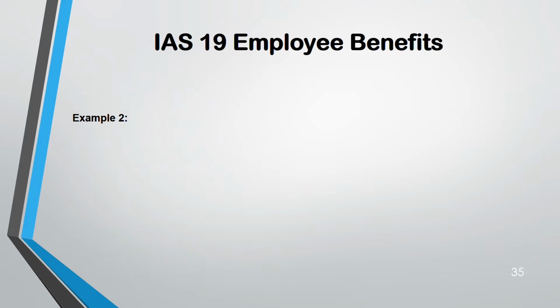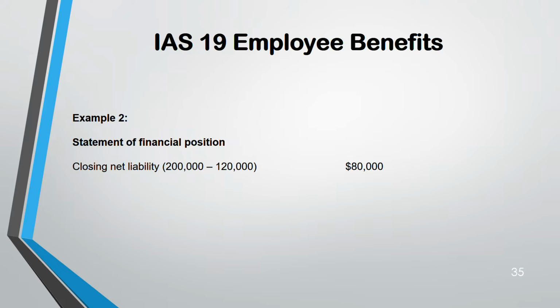Now, in your statement of financial position, what do you write? You write the closing net liability. You take the closing liability minus your closing asset. Always take liability minus asset only. Because if you take it the other way around, you will get confused. So always liability minus asset.